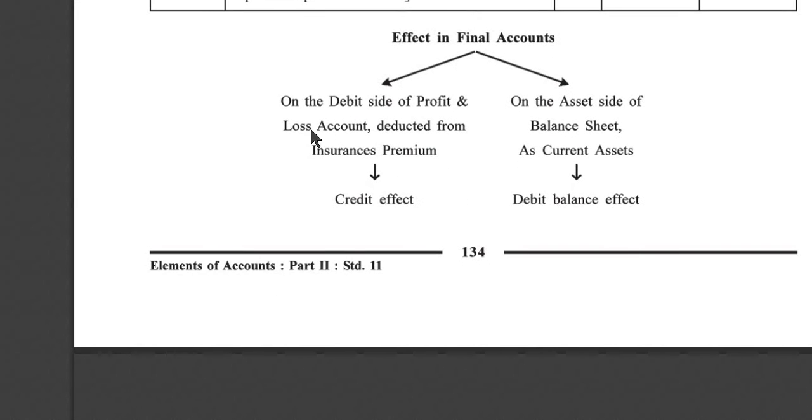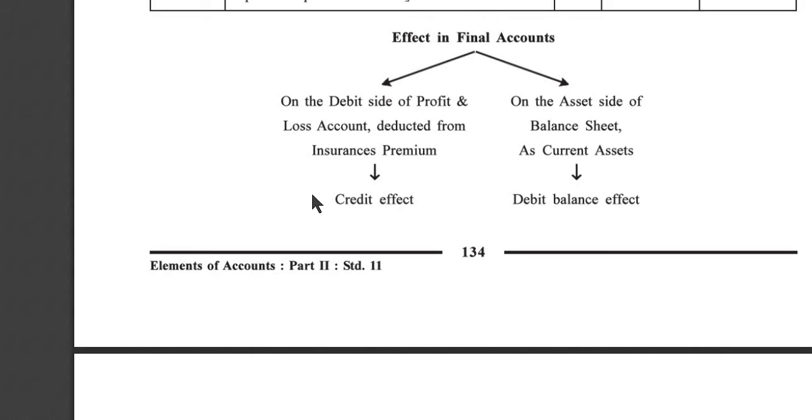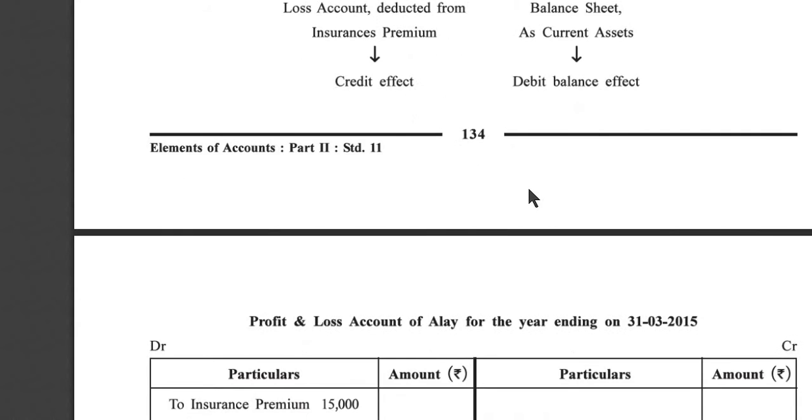On the debit side of profit and loss account, deducted from insurance premium. On the asset side of a balance sheet as a current asset, debit balance effect. So here, when we write on the debit side of a profit and loss account and deduct from insurance premium, it is called the credit effect. And on the asset side of the balance sheet as a current asset, it is a debit effect.